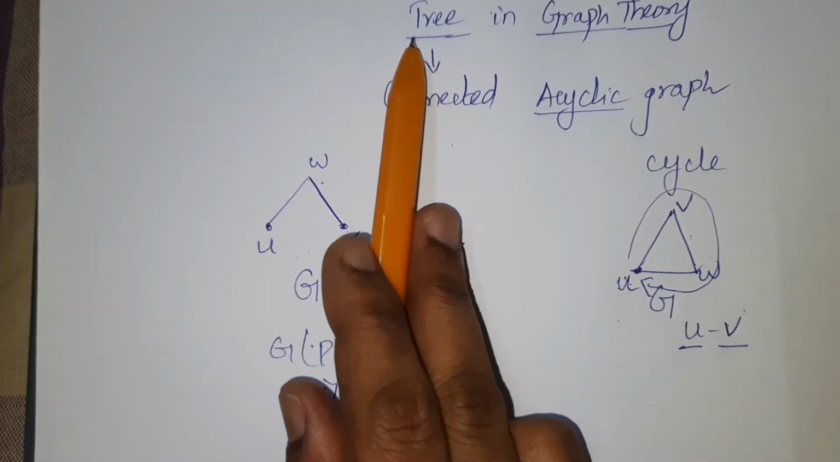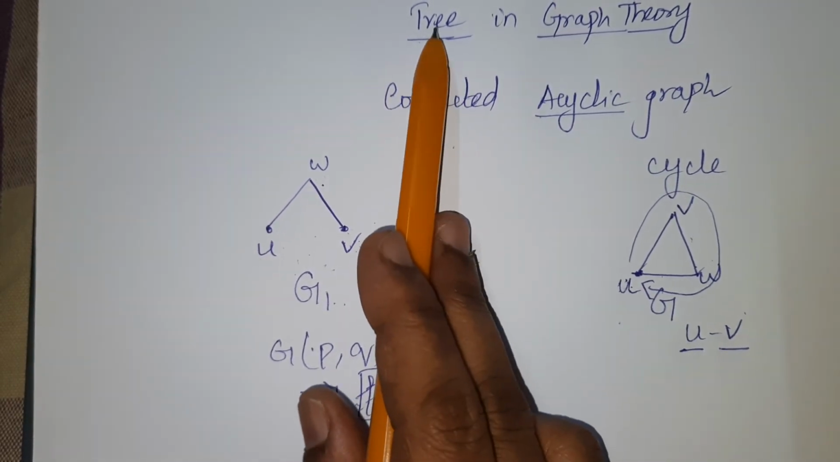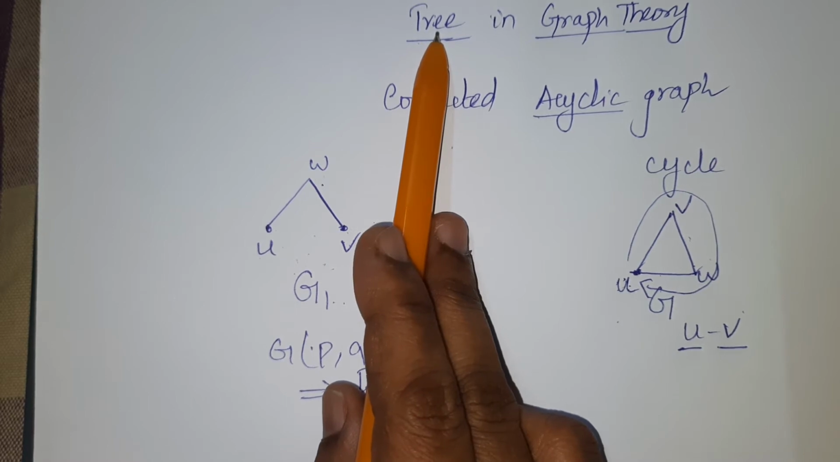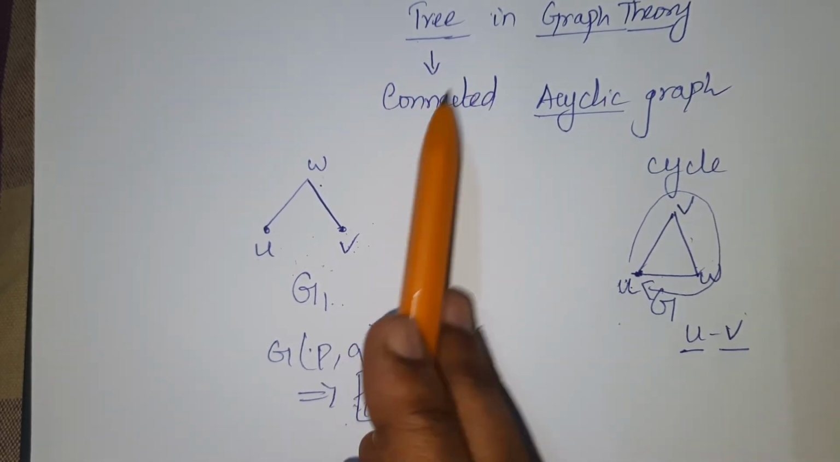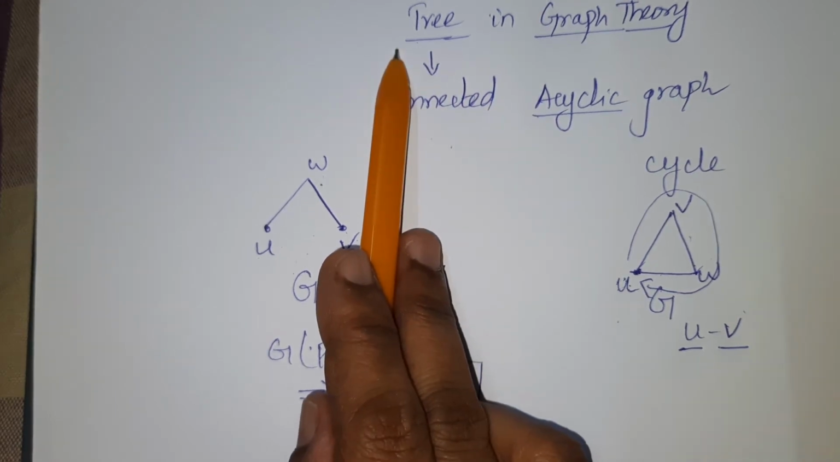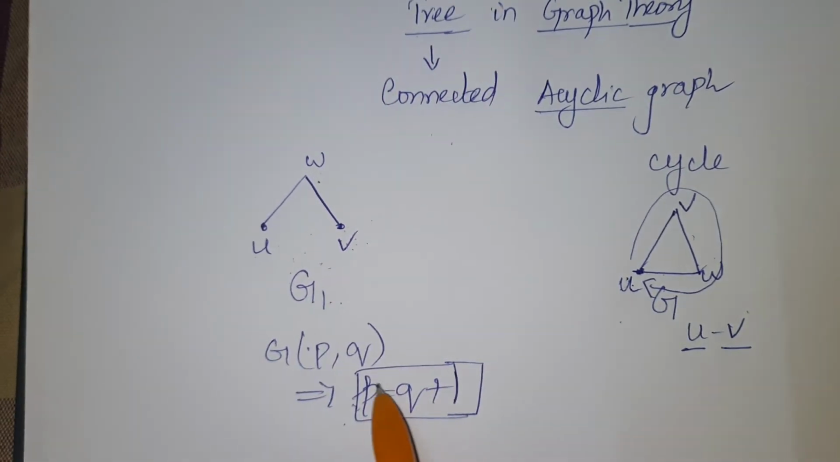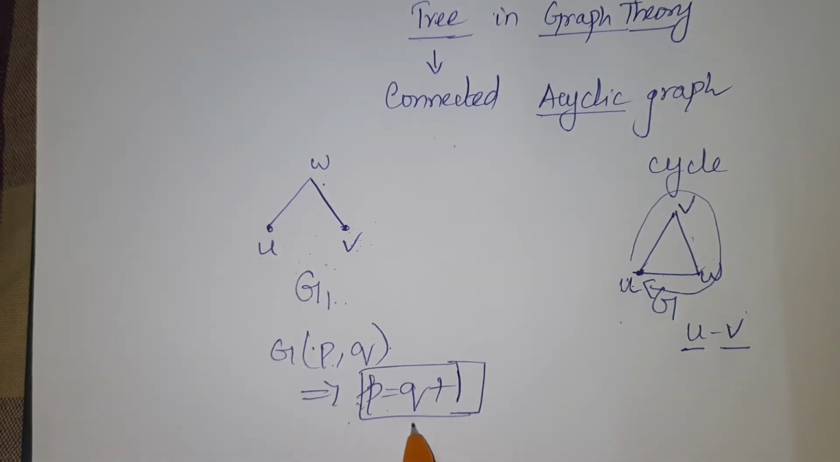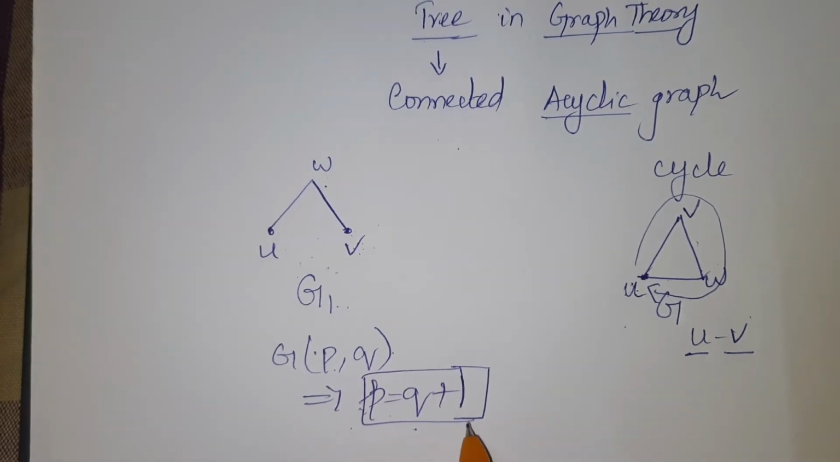Hereafter, the main characteristic of a tree: if the given graph is a tree, it is definitely a connected graph and an acyclic graph, and such a graph, being a tree containing P number of points and Q number of lines, will definitely satisfy the expression P is equal to Q plus 1.